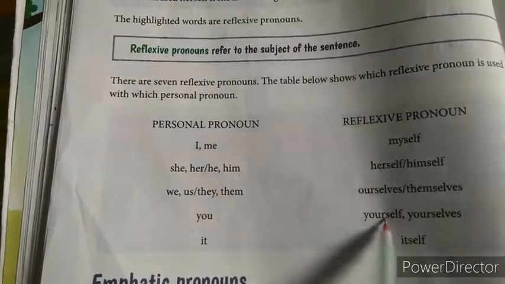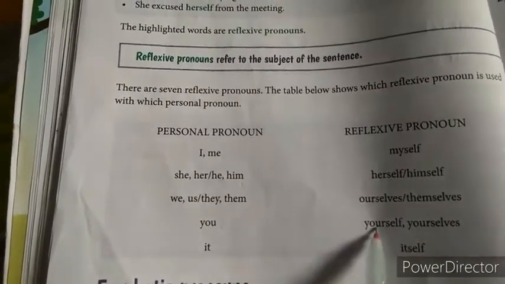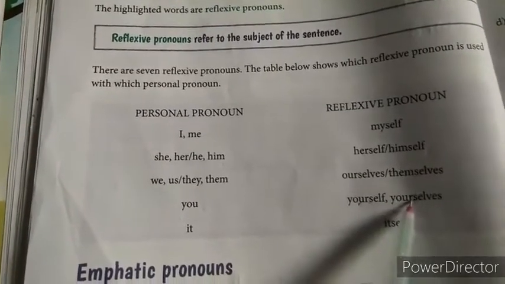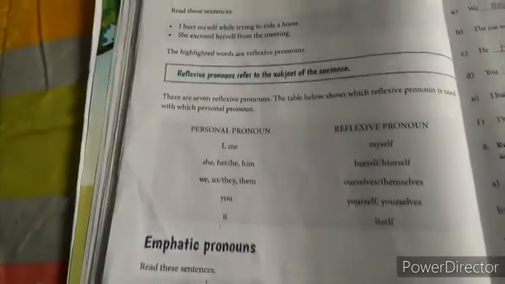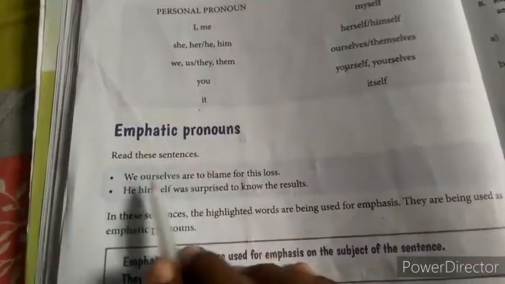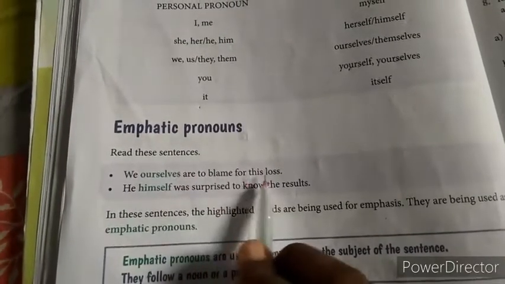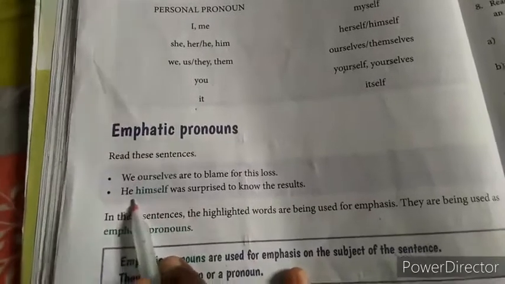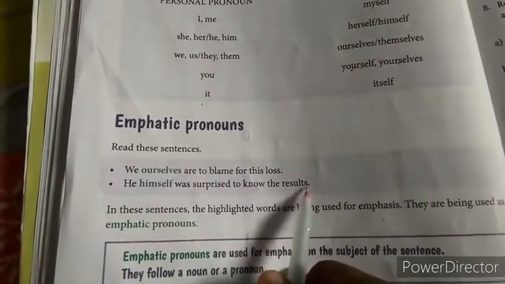You, yourself or yourselves. You, singular, yourself. Plural, you, yourselves. It, itself. Now, emphatic pronouns. Read these sentences. We, ourselves, are to blame for this loss. He, himself, was surprised to know the results.